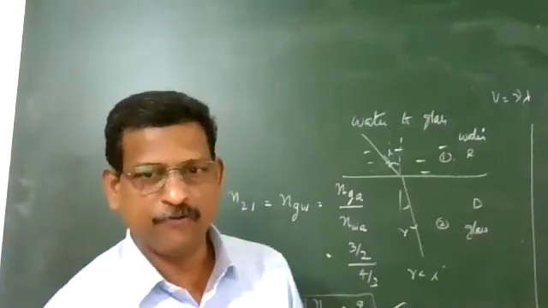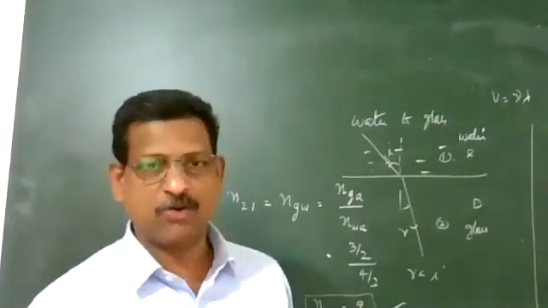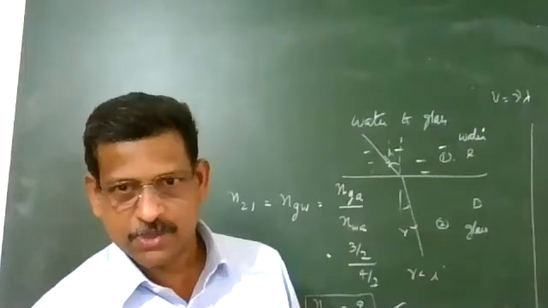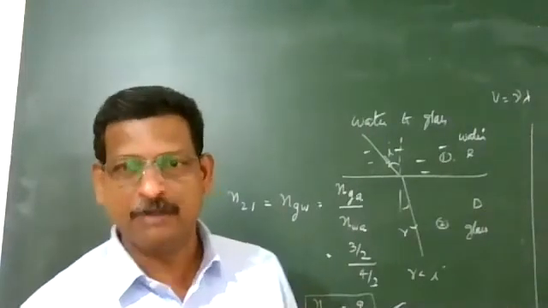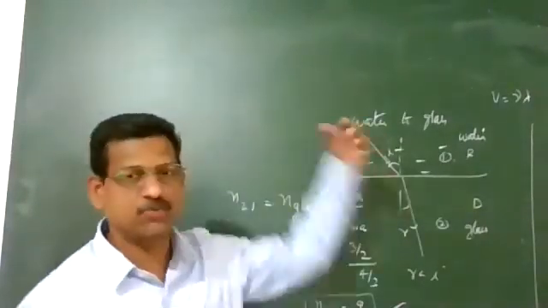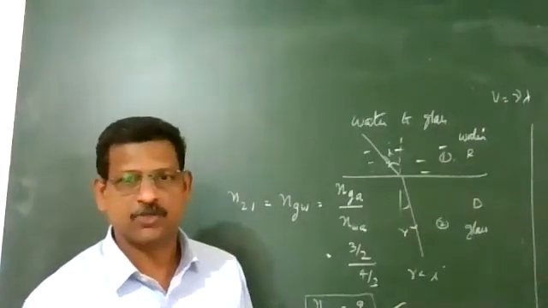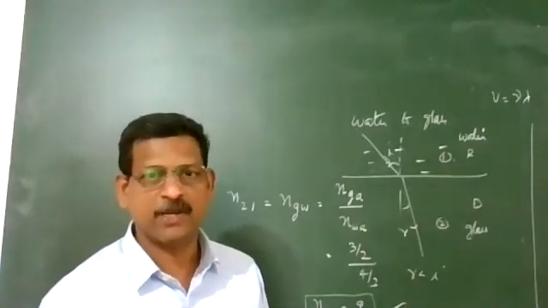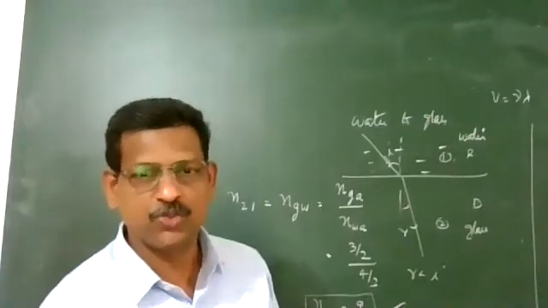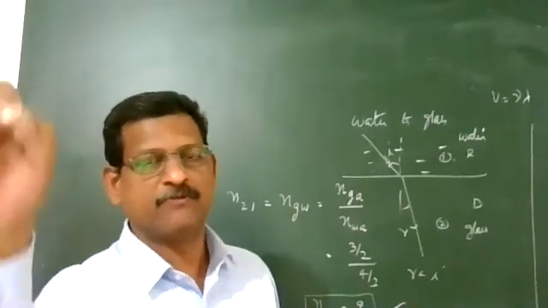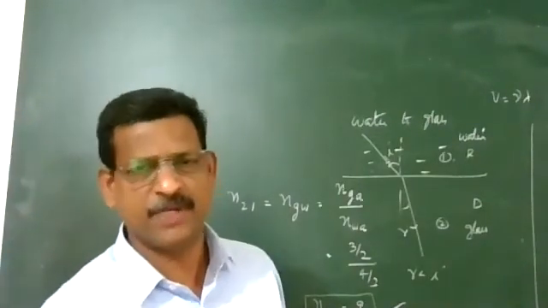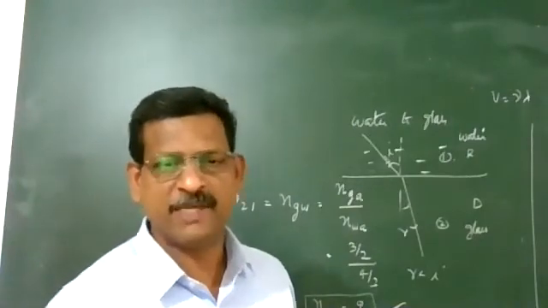Now light can go from denser to rarer also. So how will you find the refractive index when light is going from glass to water? Glass to water means going from denser medium to rarer medium, the refracted ray bends away from the normal.